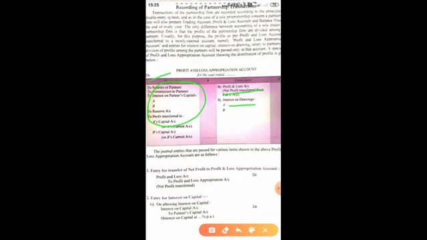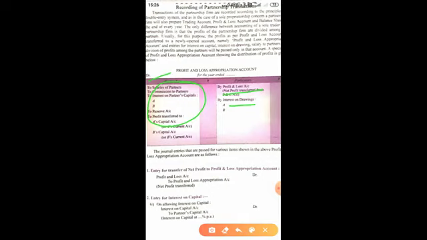One more important thing: as this lecture is over, you have to see and be thorough with the profit and loss appropriation account which is given in your book. Now there are students with new as well as old books. There will be a difference only in the question. The concept doesn't change, so you have to be thorough with the concept.